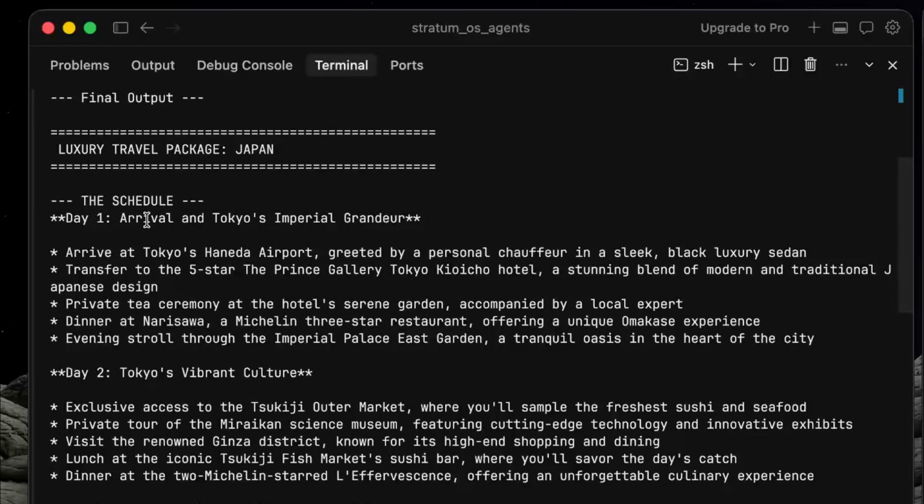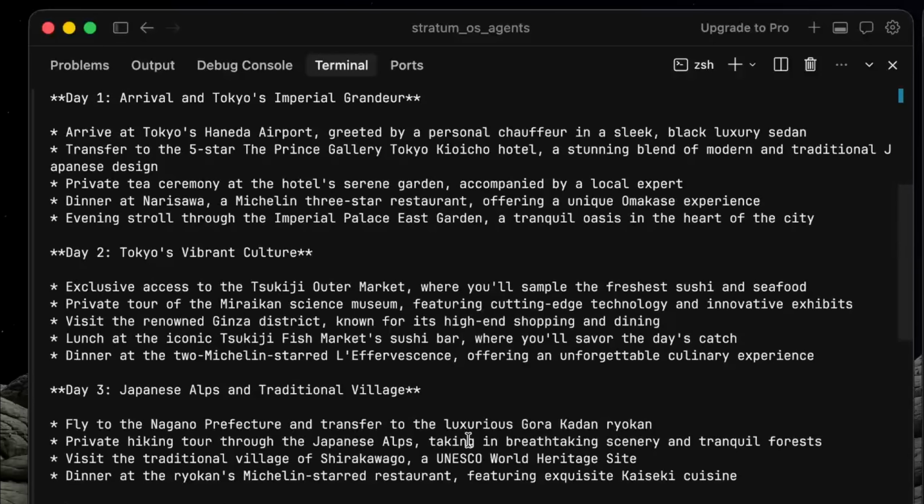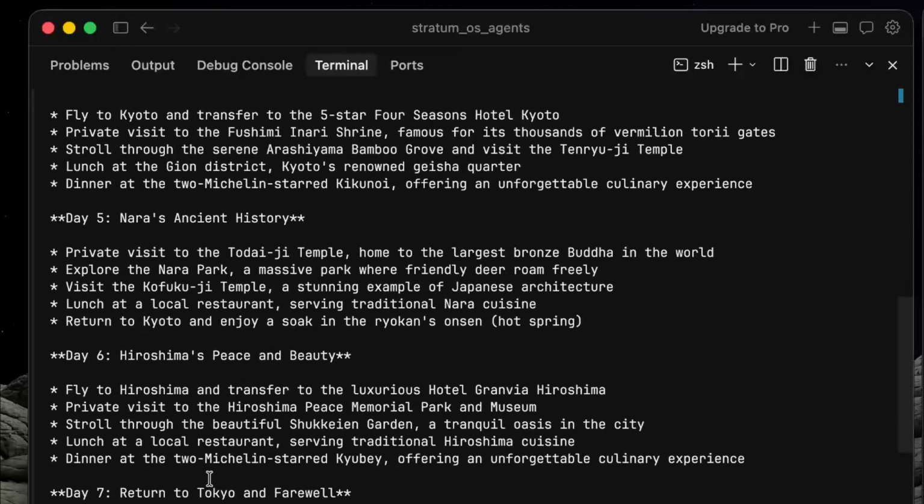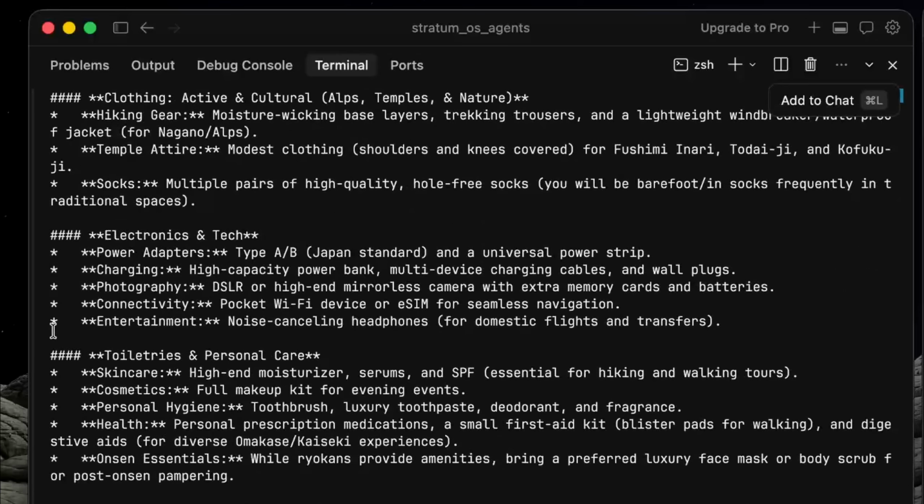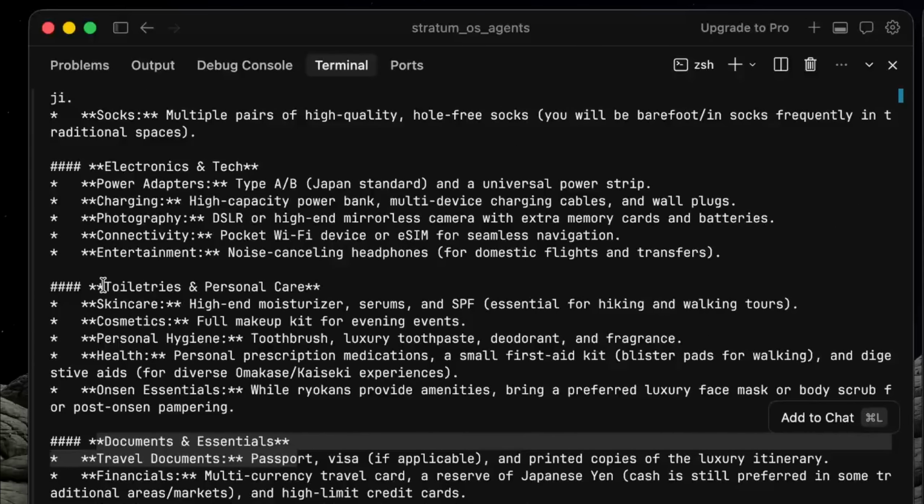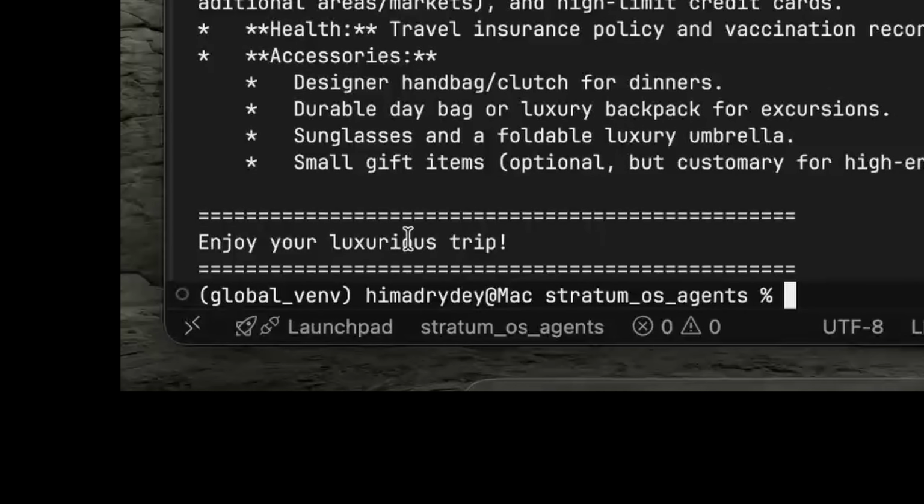Here is day one, arrival in Tokyo, Imperial Grandeur. Then our day two plan, day three plan. Ooh. Then our packing list. Perfect. Dress, shoes, heels, then all the stuff: the electronics and tech, the documentation and essentials, the toiletries and personal care. Perfect. Enjoy your luxury life.